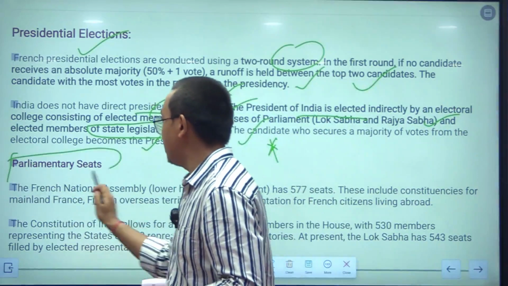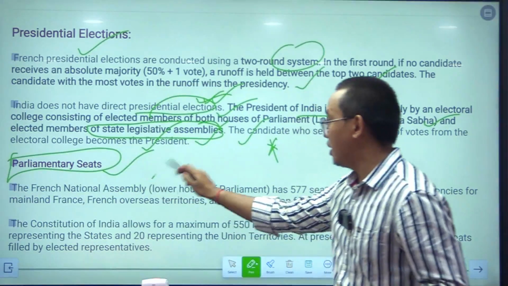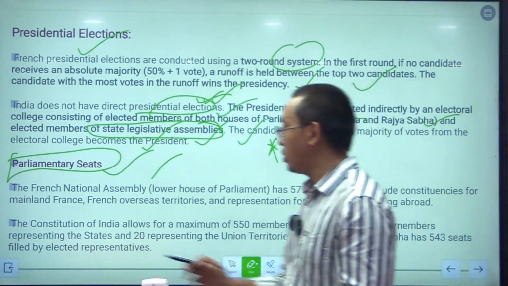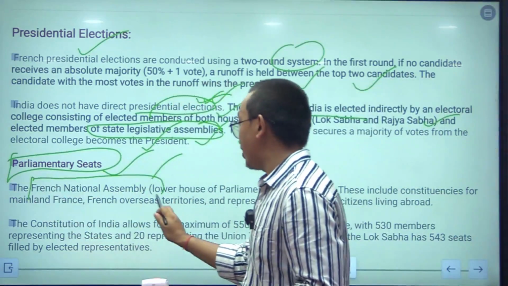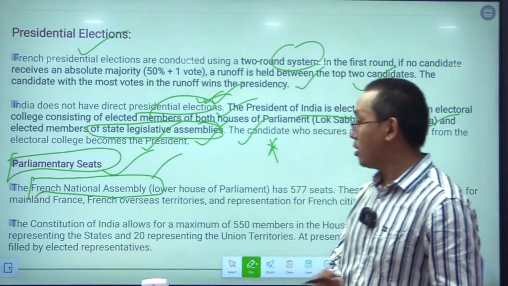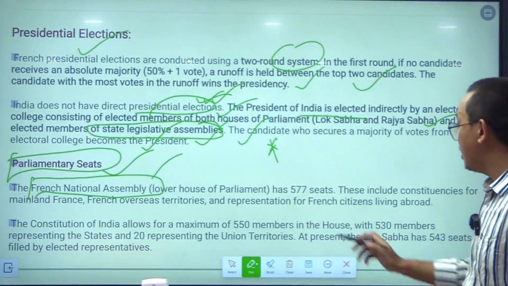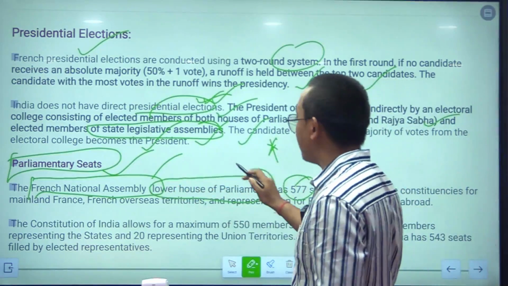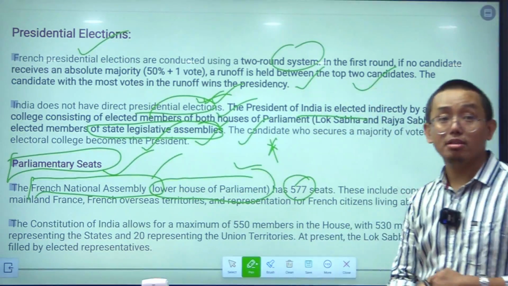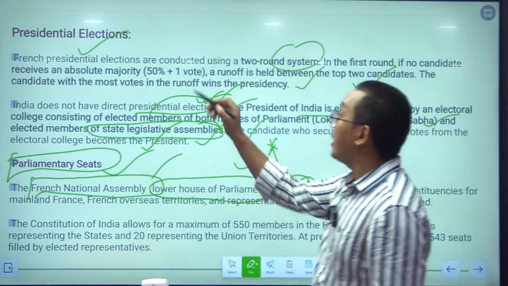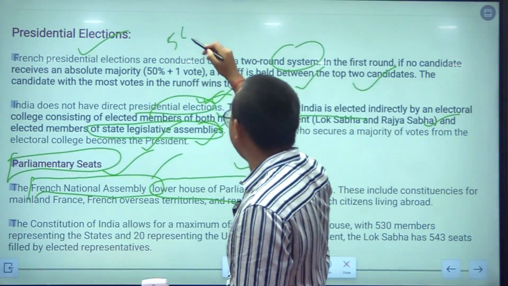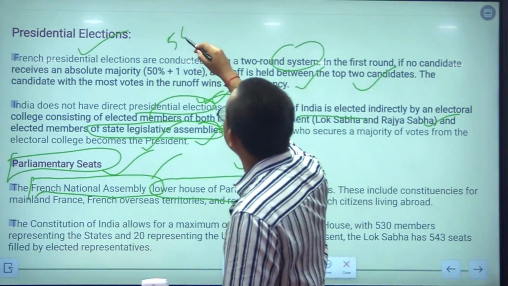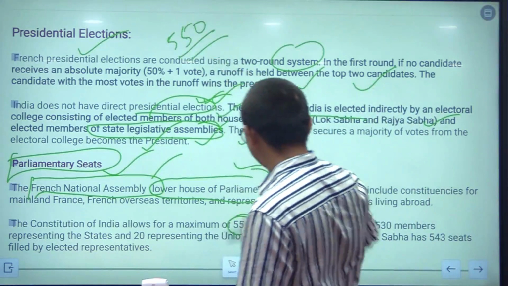And the parliamentary seats. The Parliament of France is called the French National Assembly. The lower house of the Parliament in France has 577 seats, but in case of India, as we all know, how many seats does India have? India has 550 members in Lok Sabha.